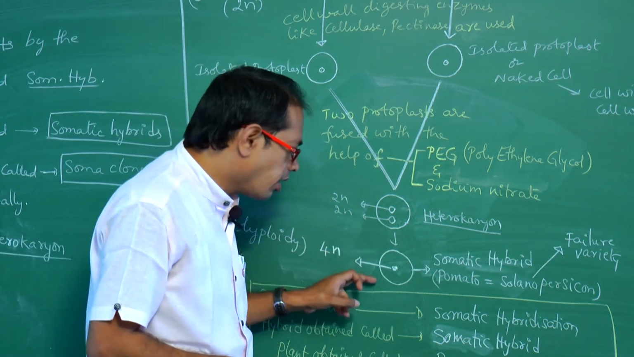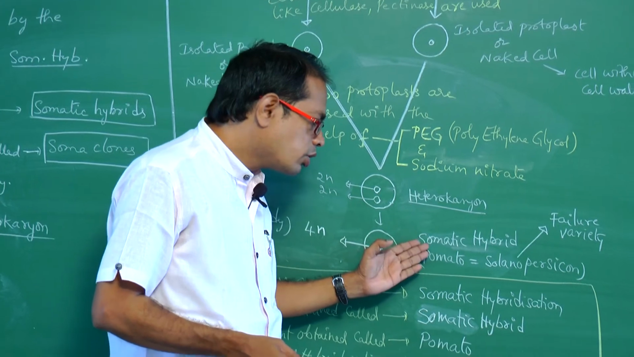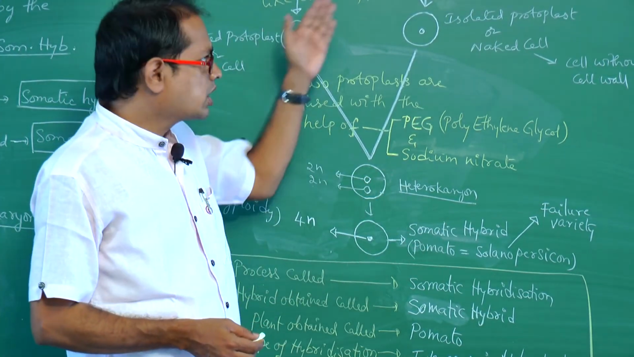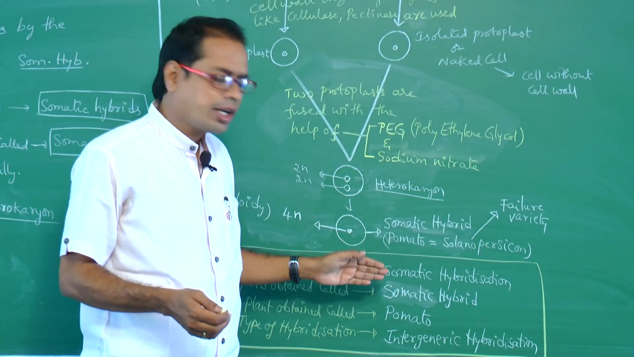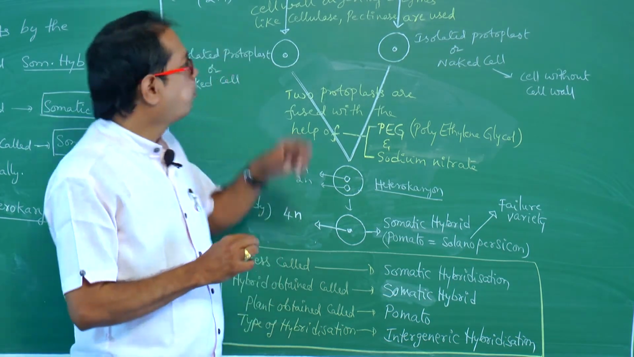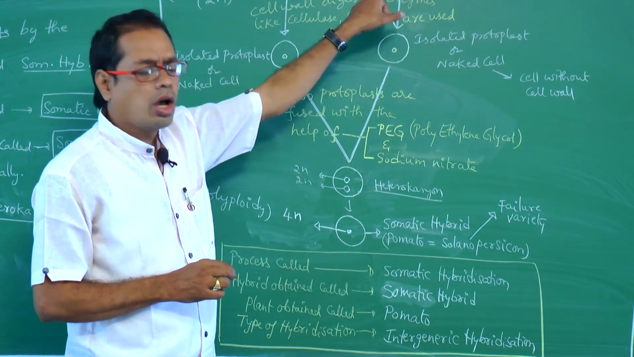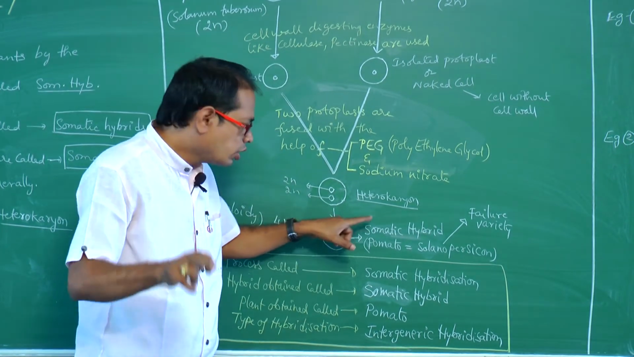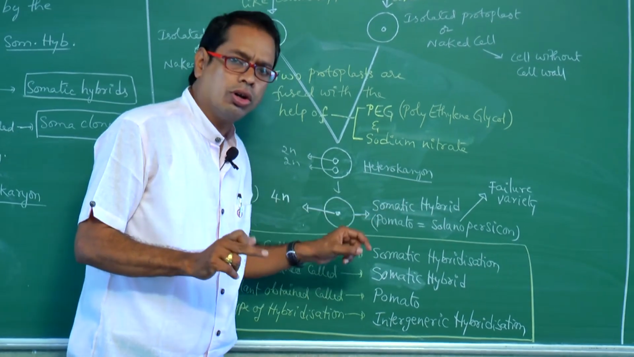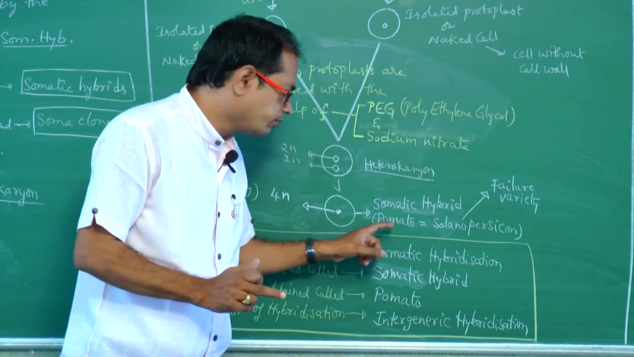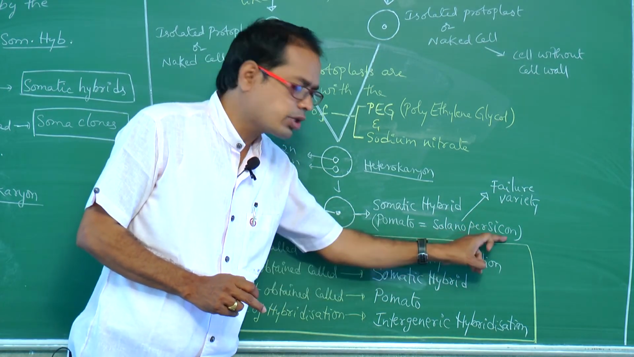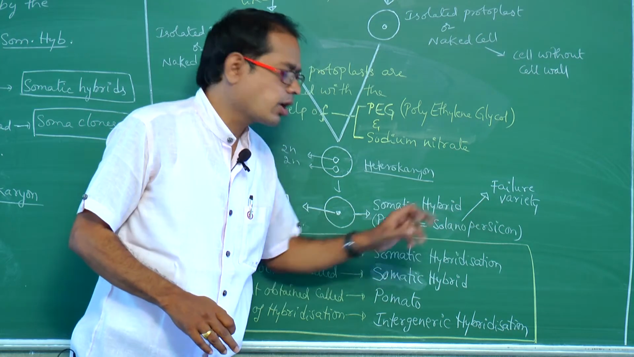So, this type of hybrid is so called somatic hybrid. And what type of plant is it? Potato crossed with tomato, no? So what is it called? Pomato. Potato crossed with tomato, the obtained hybrid is called somatic hybrid. The obtained plant is called pomato. Scientific name of pomato, Solanum persicum. That is Solanum tuberosum and Lycopersicum together called Solanum persicum.